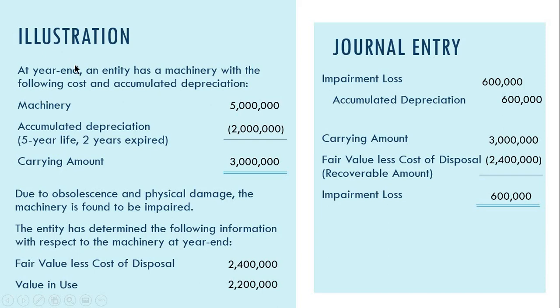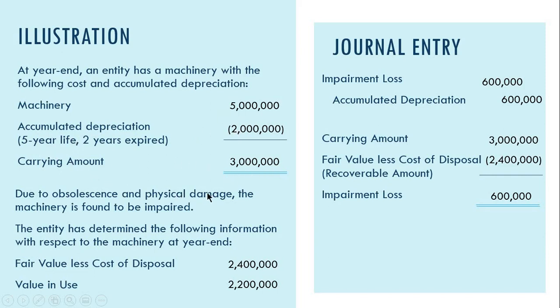Illustration. At year-end, an entity has a machinery with the following cost and accumulated depreciation. So, may machinery siya na 5 million cost, accumulated depreciation na 2 million. This is for 2 years na life niya. Yung useful life niya is 5 years. So, the carrying amount is 5 minus 2, that's 3 million.